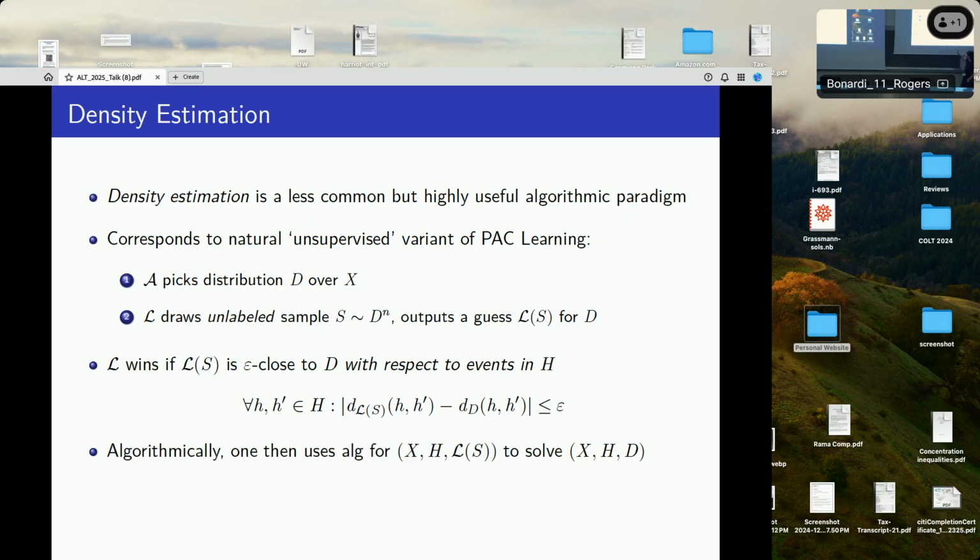And algorithmically, I've said these correspond to algorithmic paradigms. What does this correspond to? Well, I've made this assumption that each individual class is learnable, right?